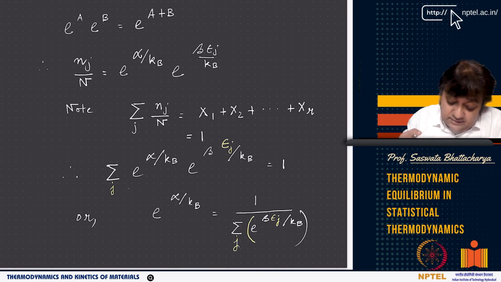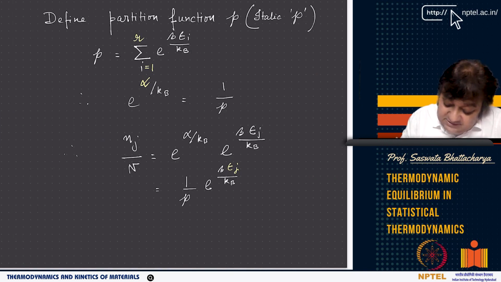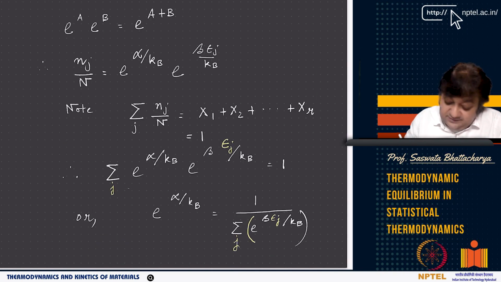So this is something that we have to understand here. When I say epsilon j is the energy of these different levels of energy, right? You have, say, r levels, you can have any number of levels. So if you have this partition function, which is basically e to the power beta epsilon i by kB, think of it in terms of this equation.